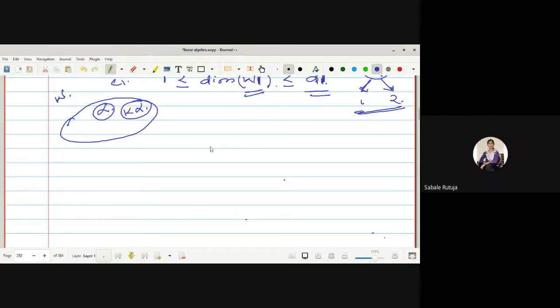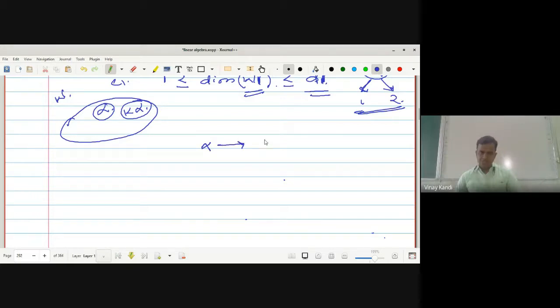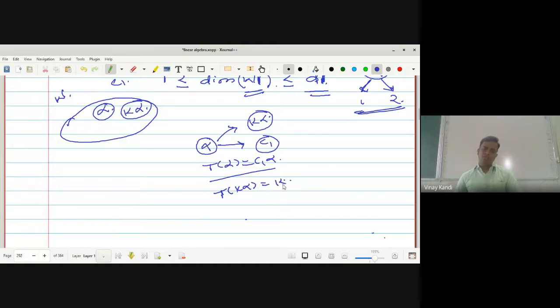Yes, sir. If alpha is the vector corresponding to C1, what do we have? T of alpha is equal to C1 into alpha. And we also proved that if alpha is a vector, then K alpha is again a characteristic vector corresponding to C1. Then T of K alpha is again C1 into K alpha.